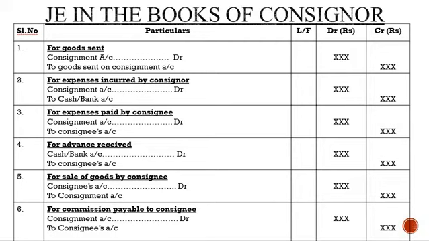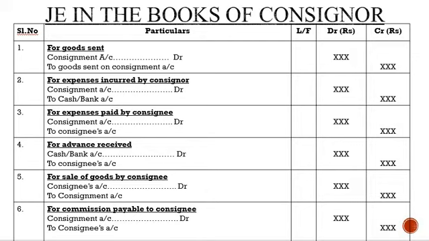In the previous class we were dealing with the different books to be prepared, the different accounts to be prepared by consignor and consignee in case of cost price method. Today we'll be dealing with the different journal entries in the books of consignor. This is the journal entries which are considered in the books of consignor. The first one is for goods sent.